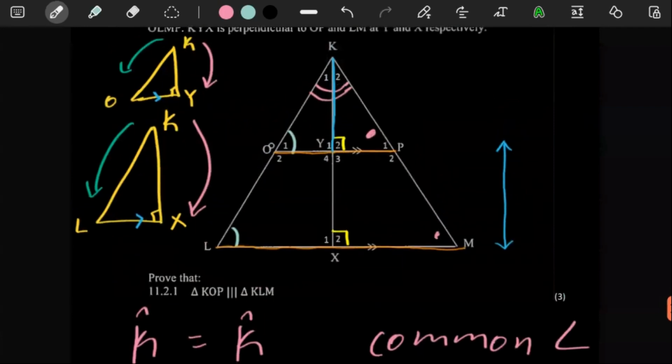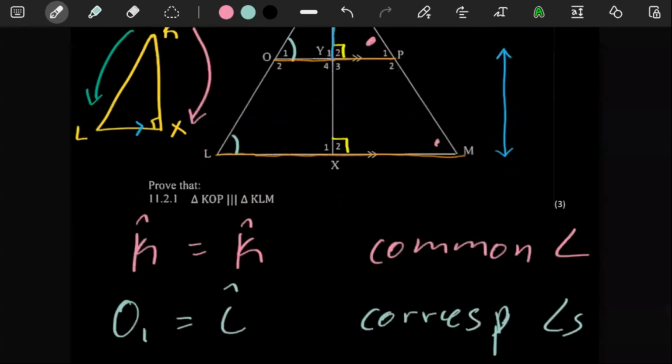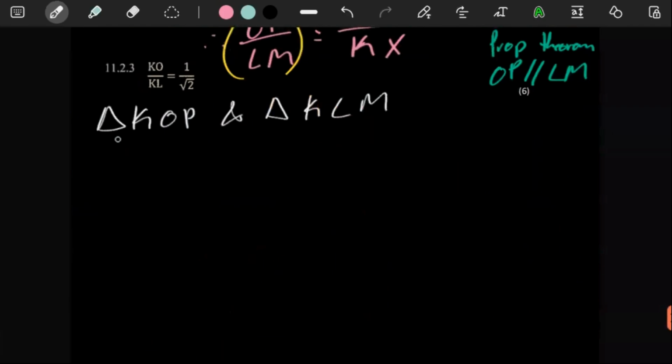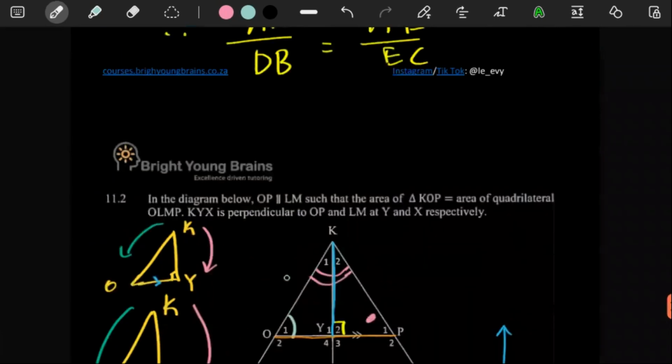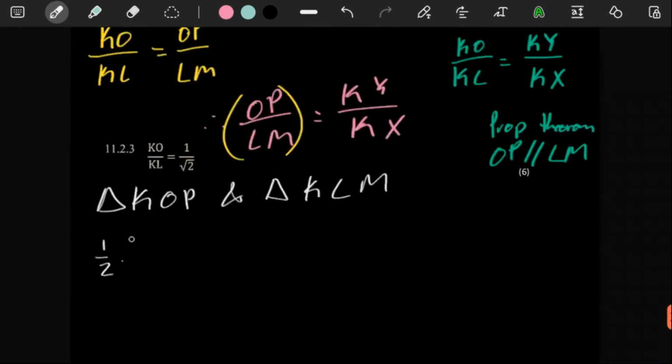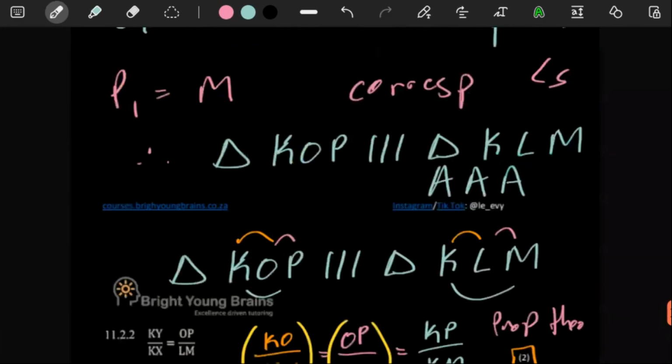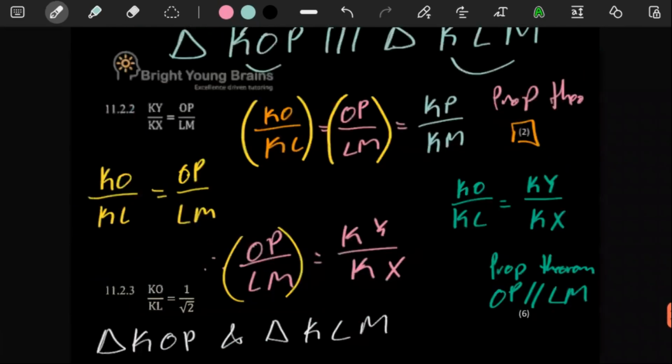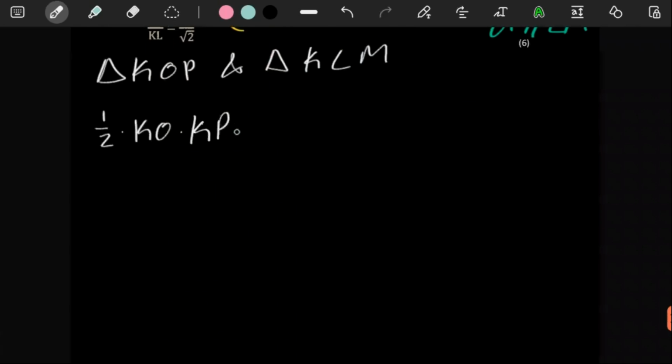So if you're to get the area of this triangle up here, you can use the sine area rule, which says a half multiplied by one side, which is KO, multiplied by the other side, which is KP, multiplied by sine the angle.